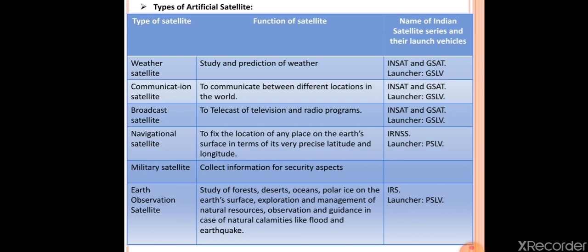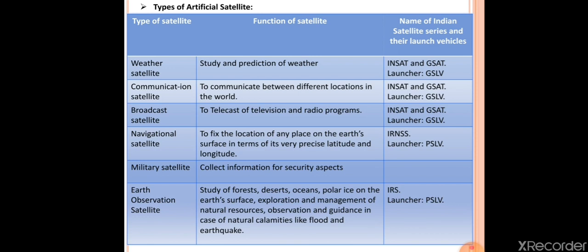The first type of artificial satellite is weather satellite. The function of weather satellite is study and prediction of weather. So on the Earth's surface, the changing environmental condition or weather condition can be obtained with the help of weather satellite. For the weather satellite, the INSAT and GSAT artificial satellites are used, and the launcher used is GSLV.